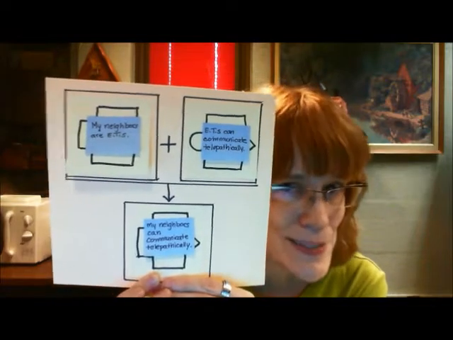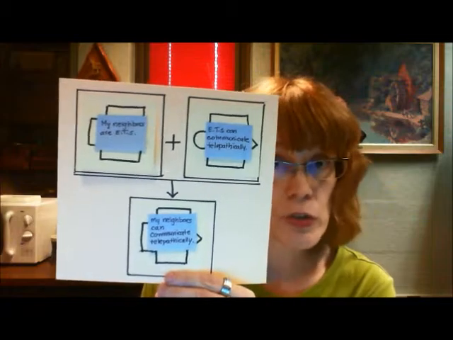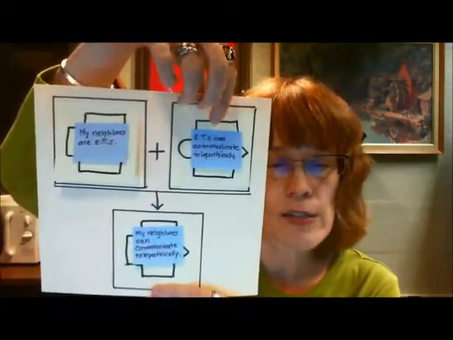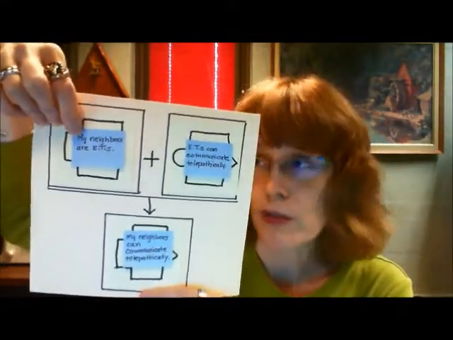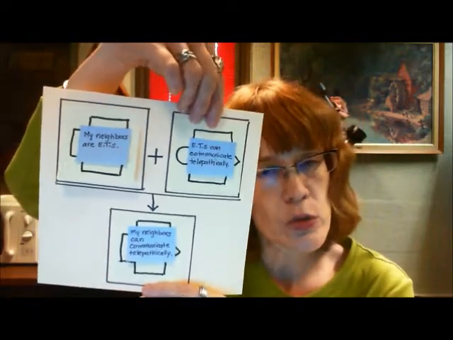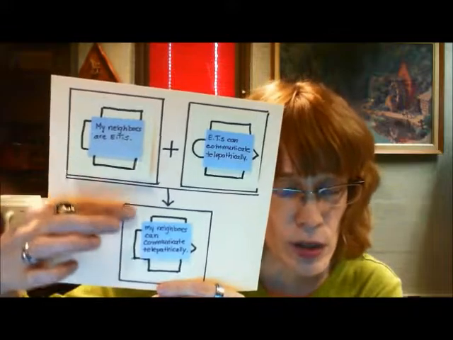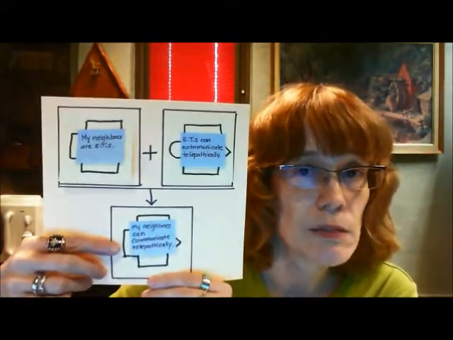Very, very nice. If we wanted to express this, we could still use because or therefore. I'll use therefore first. I could say, my neighbors are extraterrestrials, and extraterrestrials can communicate telepathically, therefore, my neighbors can communicate telepathically.